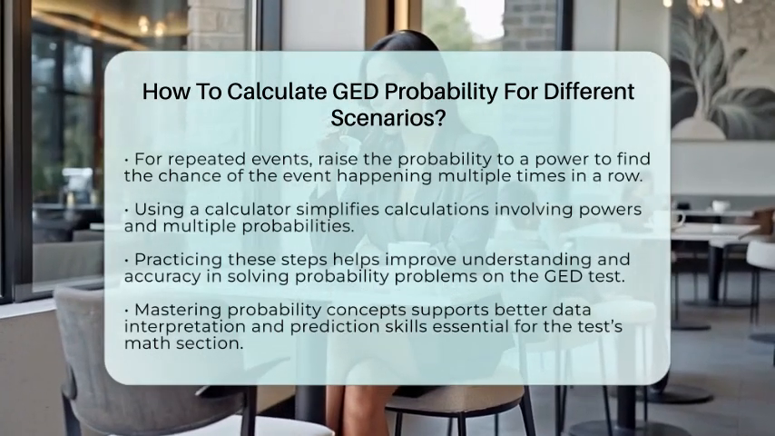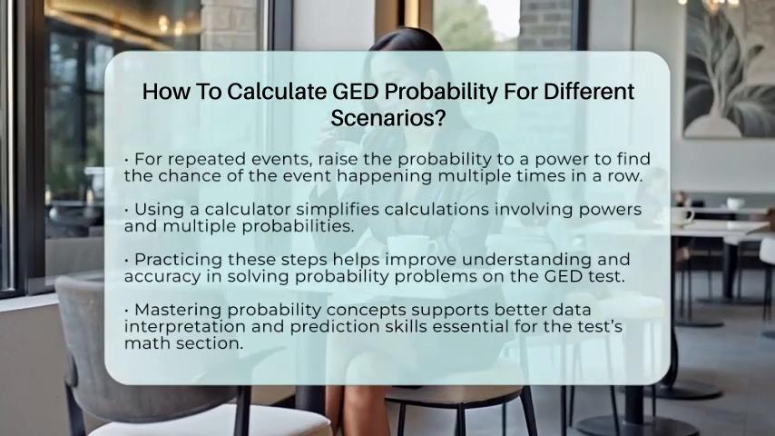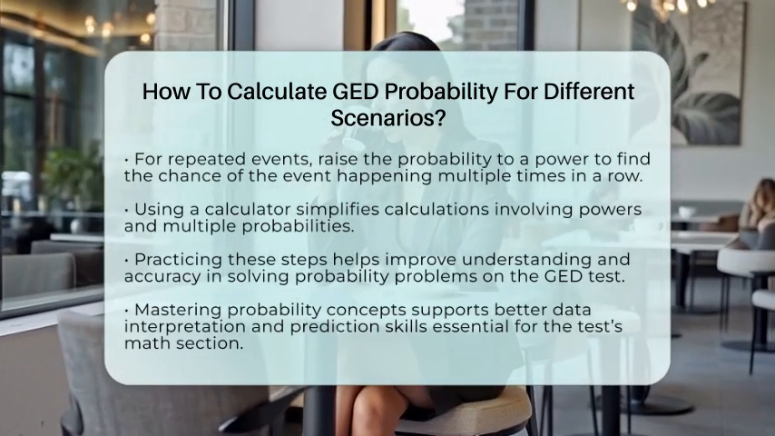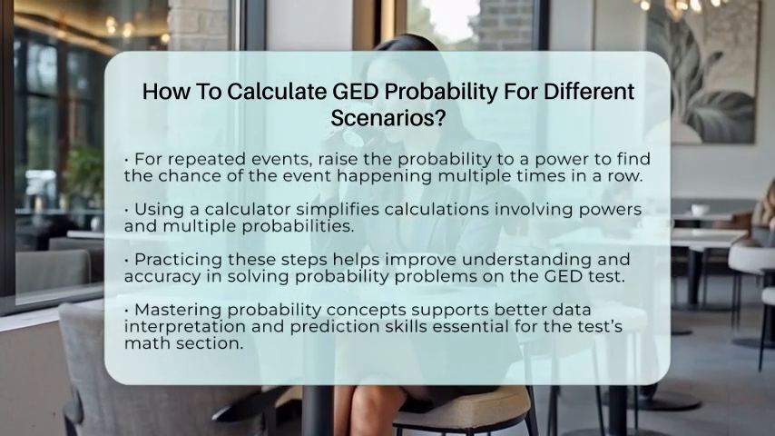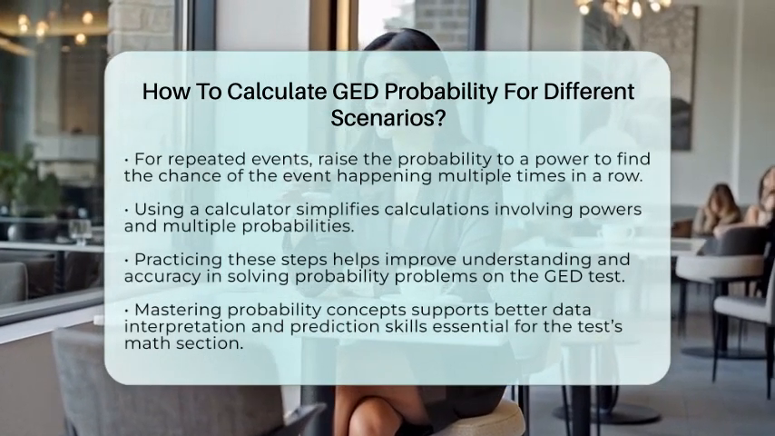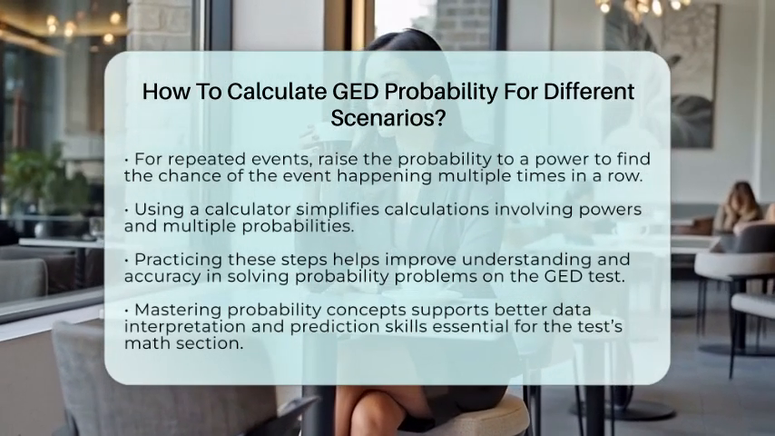Remember, practicing these steps helps you get comfortable with probability problems. You need to identify the total and favorable outcomes, use the basic formula, multiply probabilities for independent events, subtract from 1 for not events, convert between formats, and use powers for repeated events.